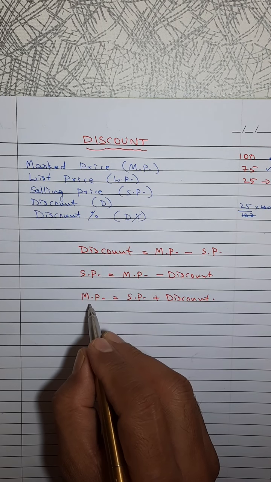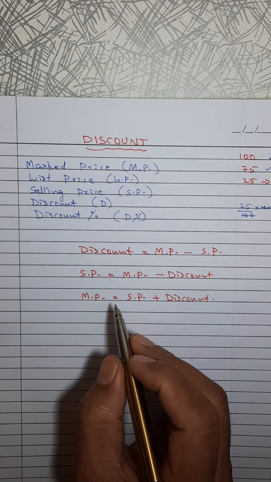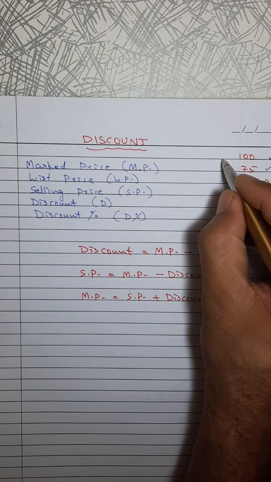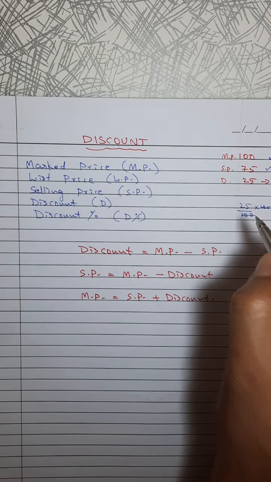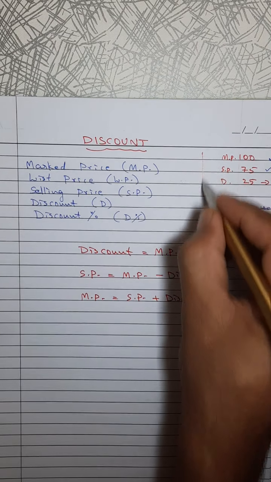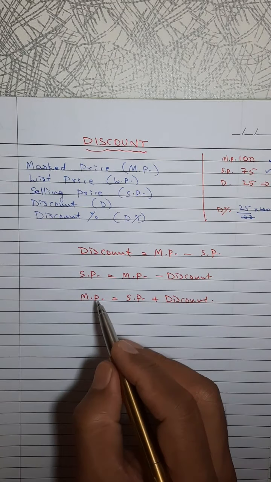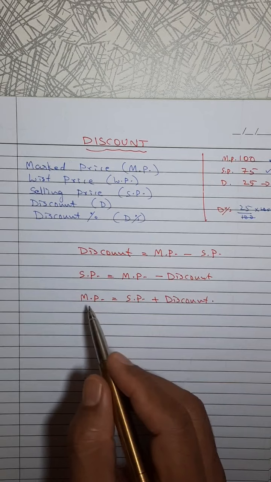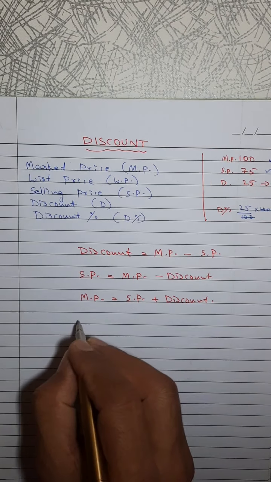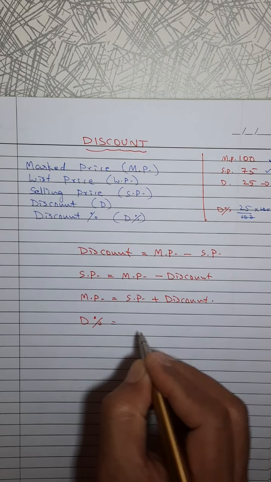Marked price means the bigger one, remember it. From the bigger marked price, MP, then SP, then this is discount. Okay. So, in order to get discount, MP minus SP. SP needed means subtraction, MP needed means addition. Now, discount percent. What is discount percent?